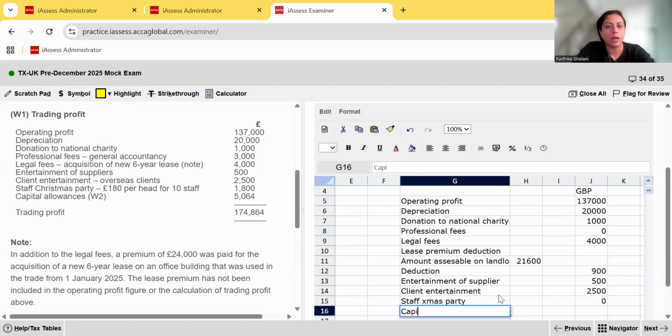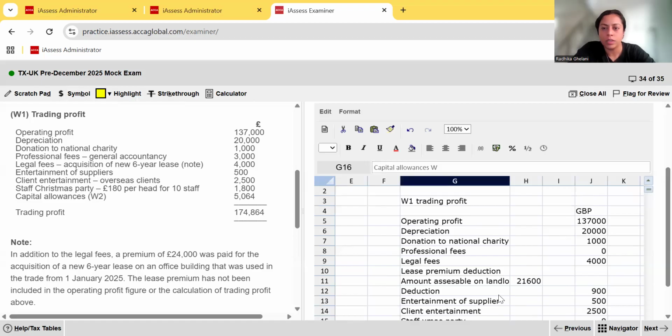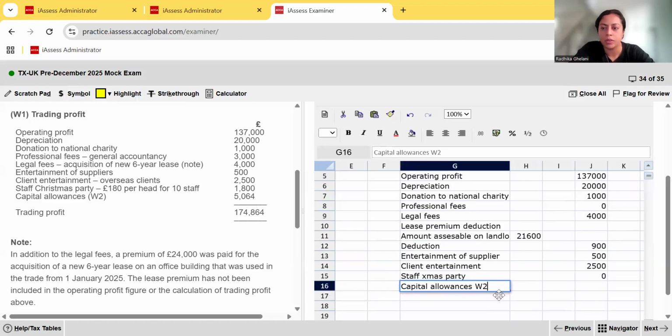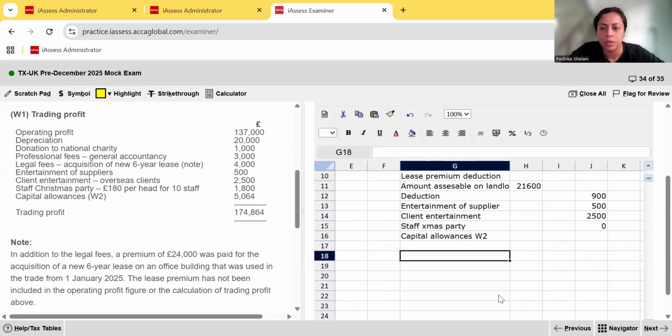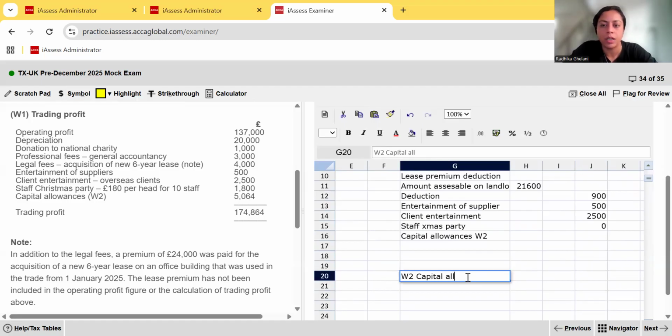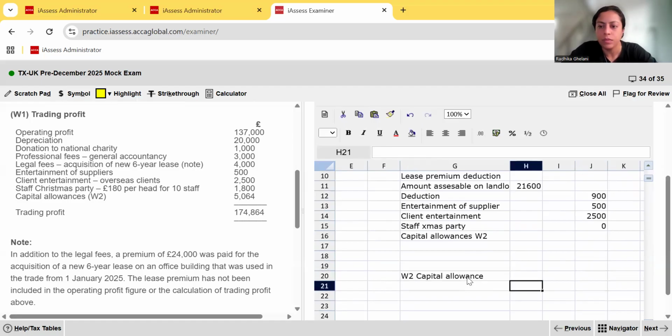And then capital allowances. We're going to have to do a working for this. So we'll reference it as working 2, because this guy messed up on the workings. We need to recompute the capital allowances, okay? So leave some space there and put their working 2, capital allowance. We'll do our pools. We have the main pool. We have the special rate pool. There's no need for the private use pool, isn't it? And then we have the allowance.